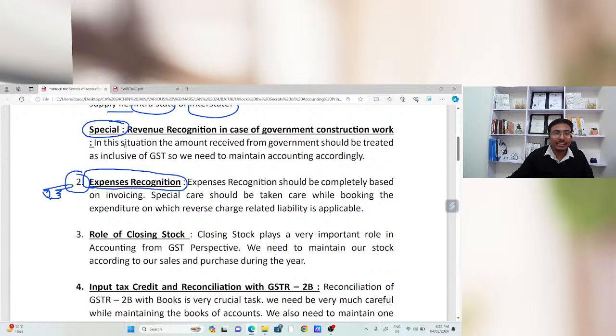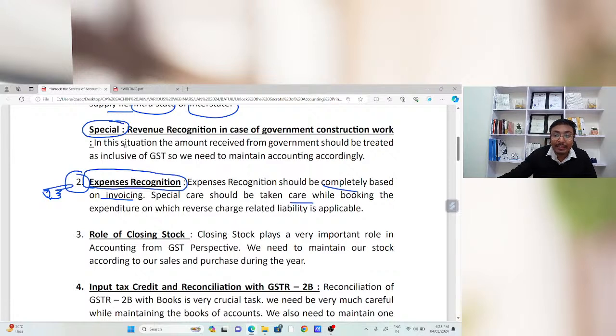Now, the second point is related to expense recognition. So how are we going to book the expenses in our books of accounts? That is the question. Expense recognition should be completely based on the invoicing. That means whatever date is available on the invoice provided by the supplier, you need to make the entry in your books of accounts at that particular date. Whatever invoice date is mentioned on the supplier invoice, we record the same in our books of accounts.